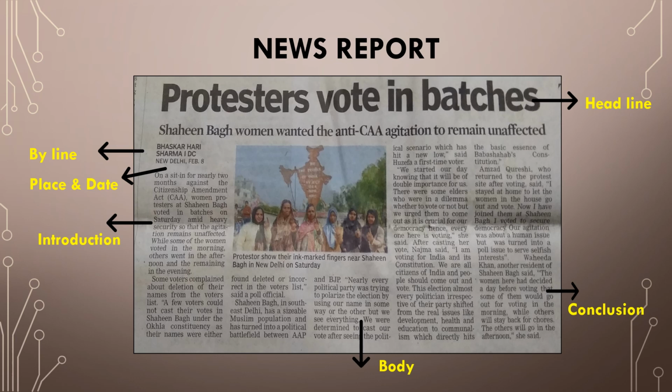Next it is followed by place and date. This incident has taken place in New Delhi. The reporter is writing from New Delhi and it is on February 8. So here the place and date are written. Now the main article is divided into three parts: introduction, body and conclusion. In the introduction we can read what had happened, how, when, where, everything we come to know. In the body, we come to know further details, and the conclusion is the ending of the protest.